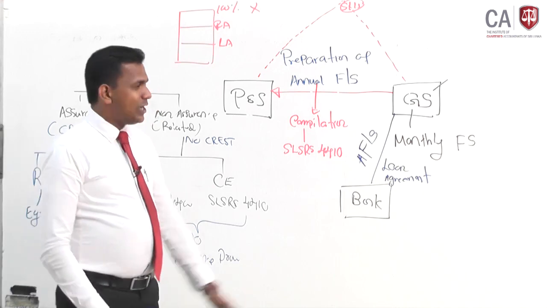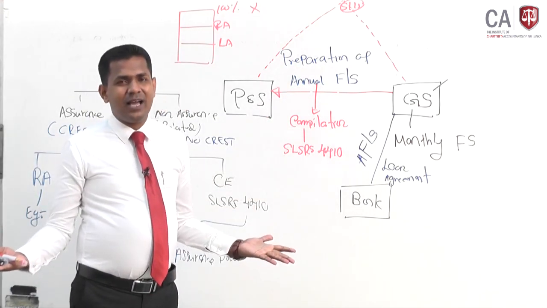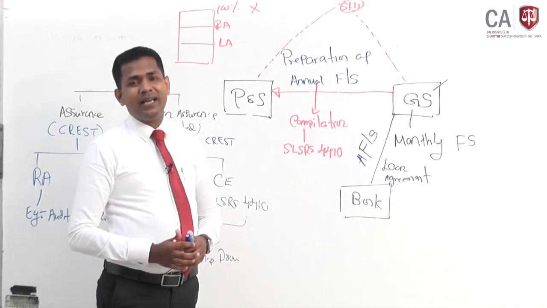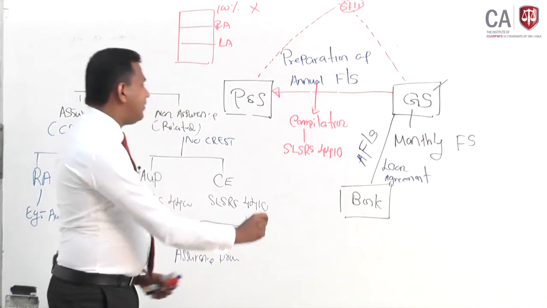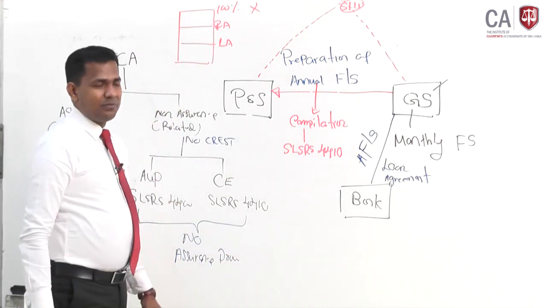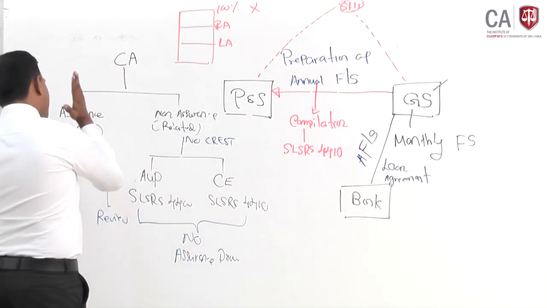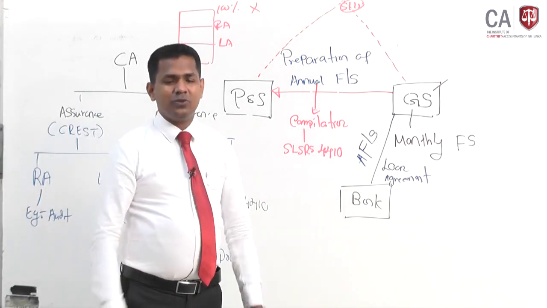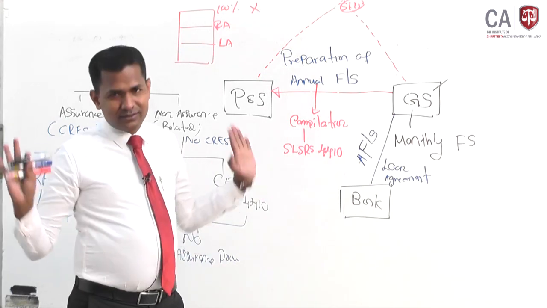What you say is you have just prepared it, that's it. So your question is asking about the appropriateness of the opinion. This opinion is wrong. Why? We are not giving an opinion in a compilation engagement. We cannot give an opinion on a subject matter, because no assurance is provided, no reasonable assurance, no limited assurance. Therefore, this opinion is simply incorrect.